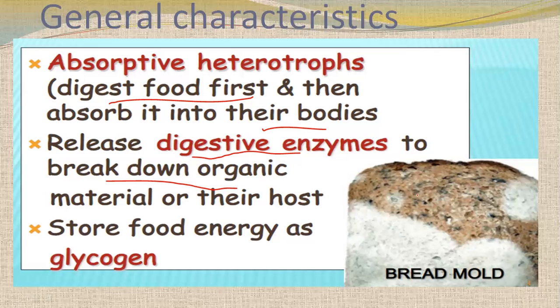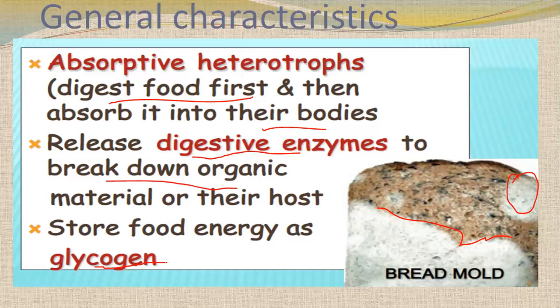This is a common bread mold. That is the structure a fungus produces very rapidly on bread. That mold is also a fungus. Their food is stored in their body in the form of glycogen, like animals.